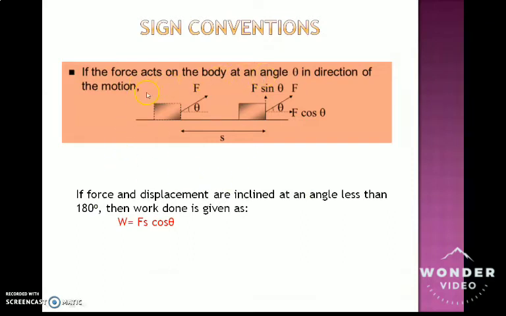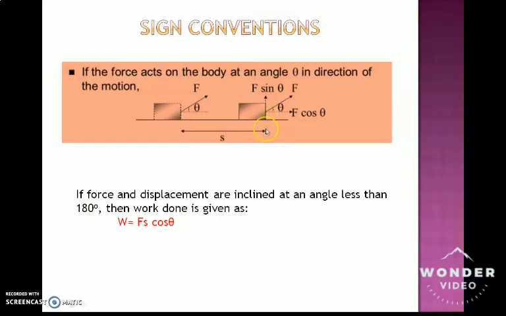In this case, force acts on a body at an angle theta. This is the direction of force, and this is a straight line. If this is the angle theta and this is the direction of force, and this is the displacement, the block moves from this position to the second position, and the displacement is S. Then two components act: one is F sin theta in the upward direction, and the second is F cos theta. Now F sin theta is balanced by gravity acting in the downward direction.